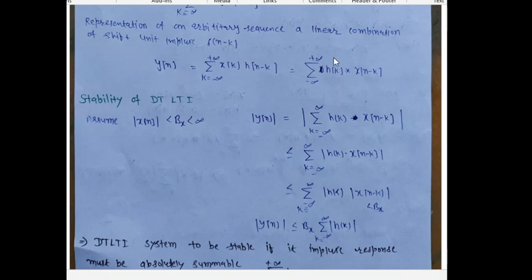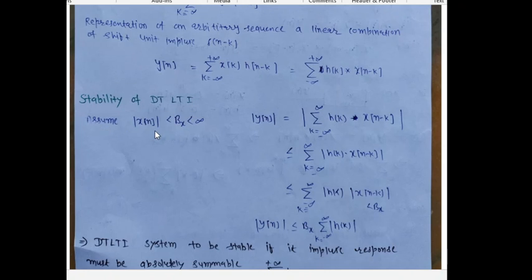So this equation can be written as yn equal to xn convolution hn. Now we will define the stability of the discrete time LTI system.